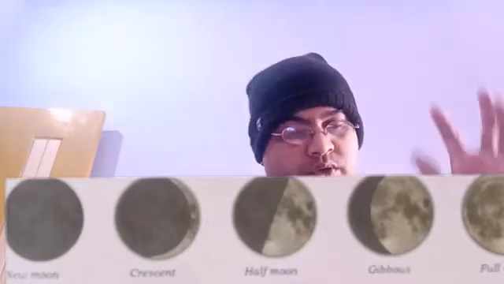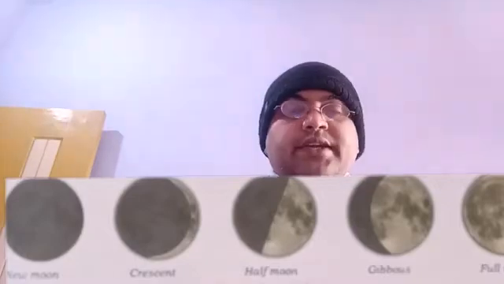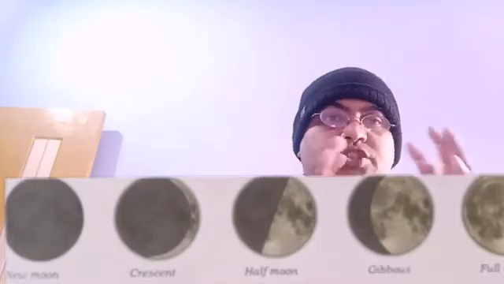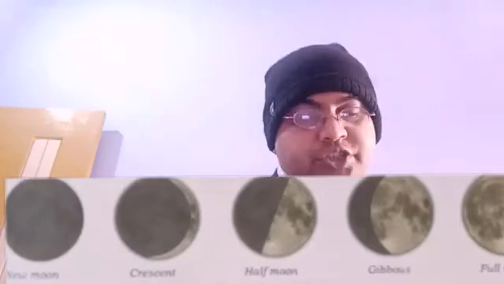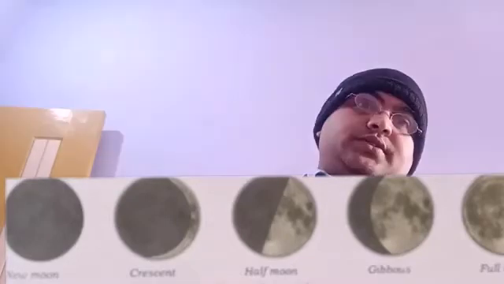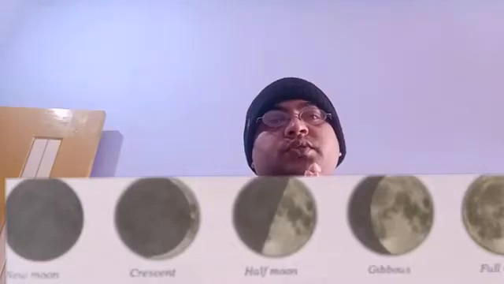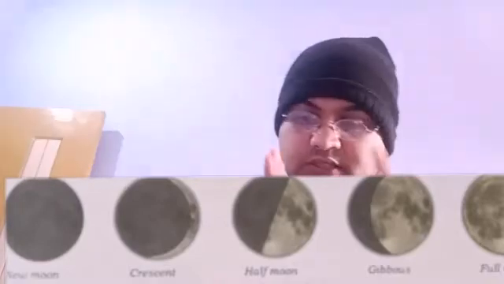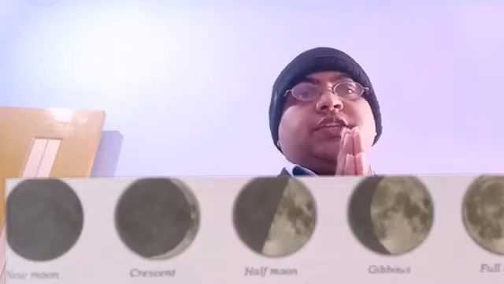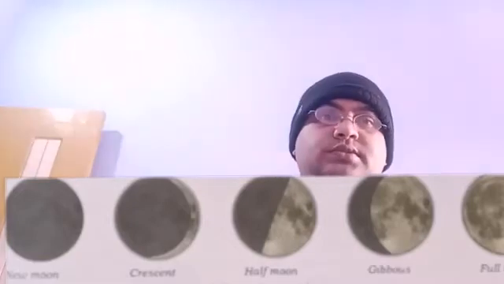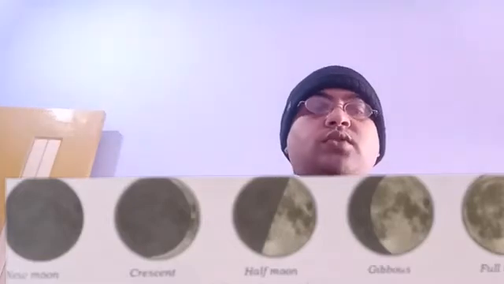So what will happen? Sometimes we see only the lighted side. The amount of the lighted side, or the shape of the lighted side, changes every night. The side of the moon which reflects the light of the sun changes every night. Why and how?